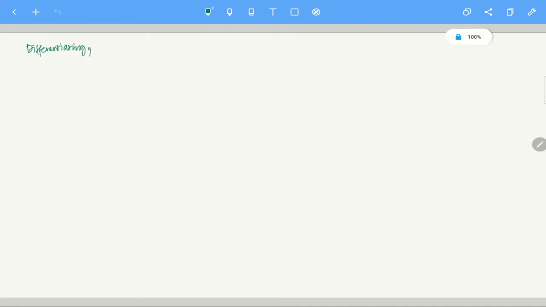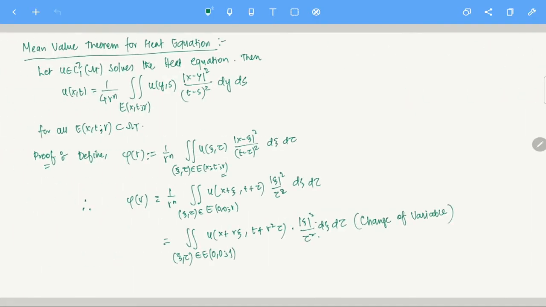Okay, so differentiating, we have phi prime of r equals the integral over xi, tau of the derivative of u. First thing first, what is the derivative of u? This is the only function which depends on r.